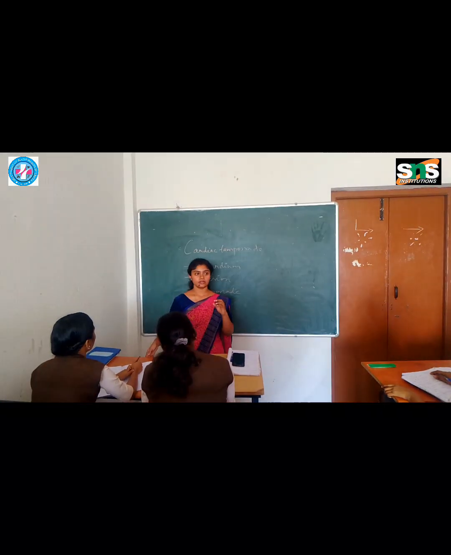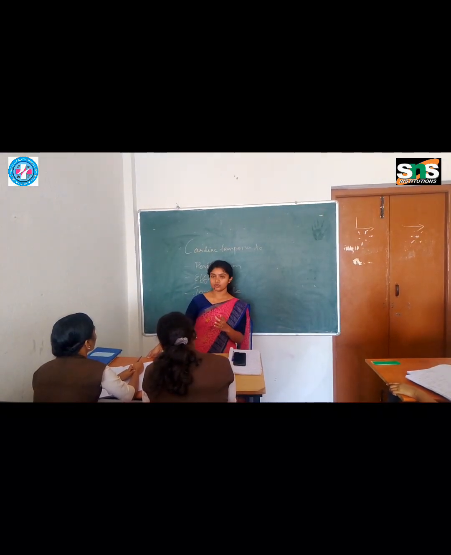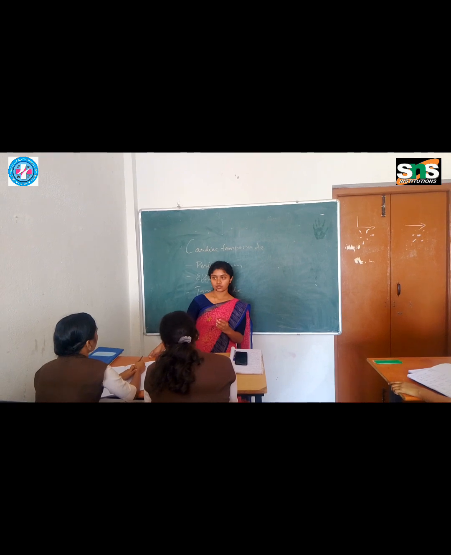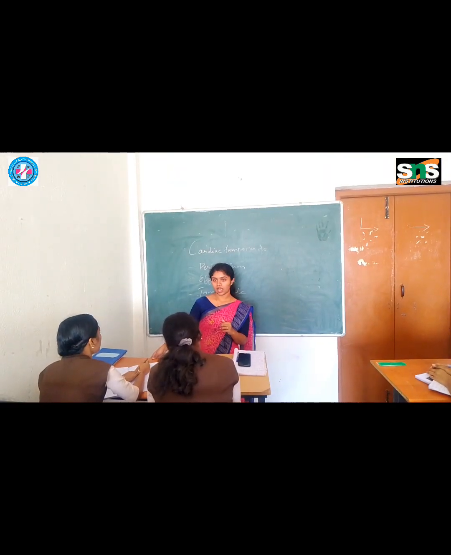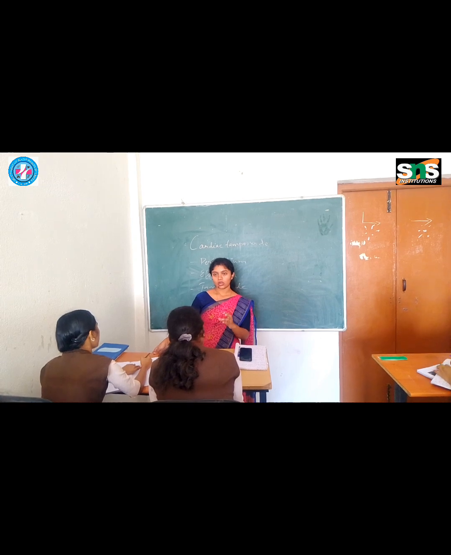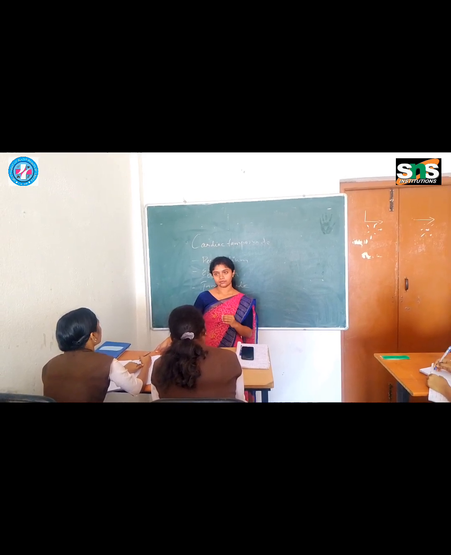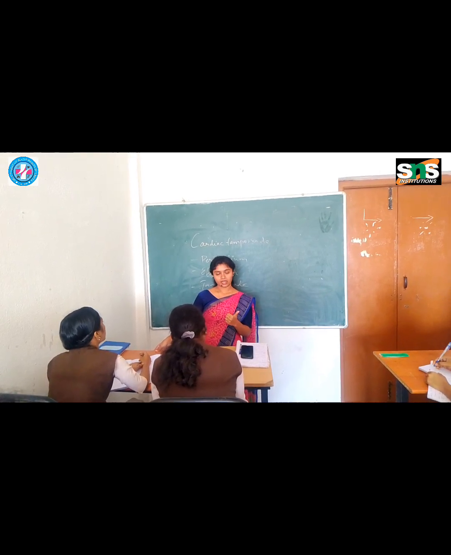So first, to know about cardiac tamponade, you should know what is pericardium. So what is pericardium? Outermost layer of the heart, the covering of the heart. Okay. So what all are the layers in the pericardium? Outer parietal pericardium and inner visceral pericardium.